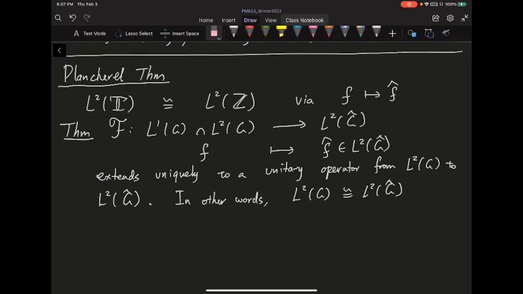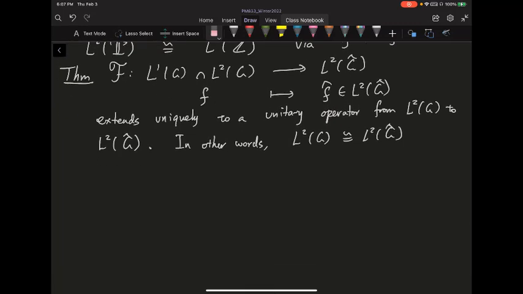As long as you have something that's an isometry, you can extend it uniquely to an isometric operator between these two Hilbert spaces. On the left, you do the completion, and you end up with an operator on the L2 of G. On the other hand, you have the L2 of G hat. So it turns out this Fourier transform can be extended uniquely to a unitary operator, not just an isometry, but also unitary. Because here everything is Hilbert space, a unitary essentially just means an isometry that is also a surjection. Another way of saying that is this unitary preserves the inner product. All right, so let's try to prove this fact.